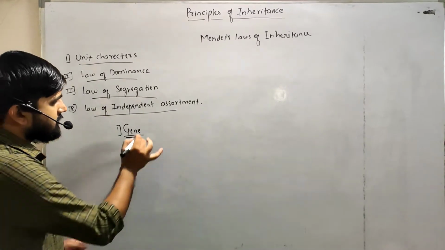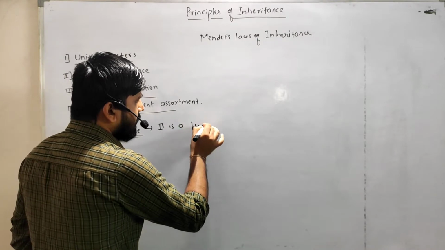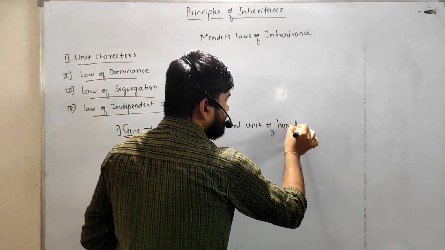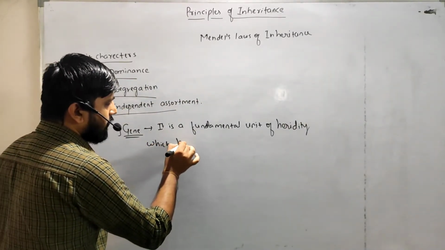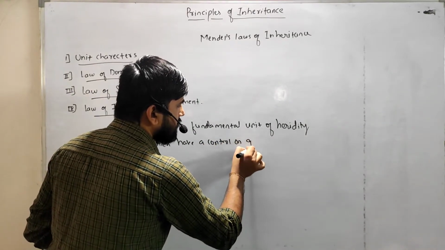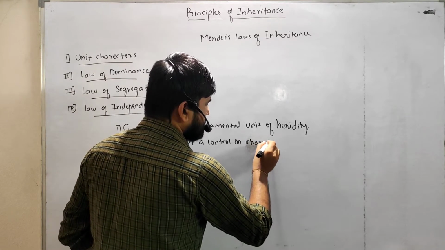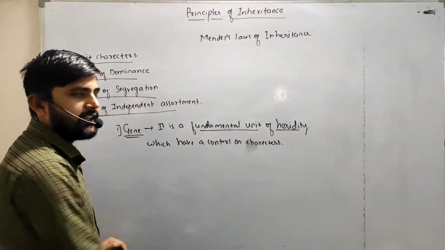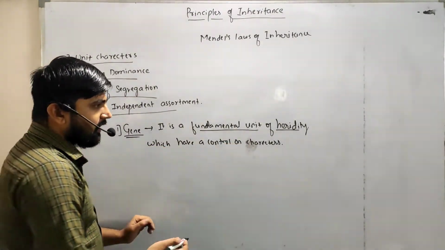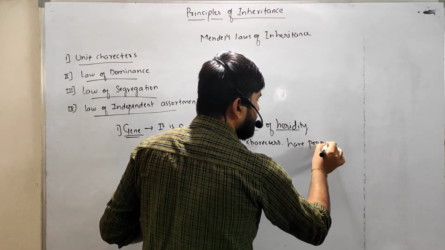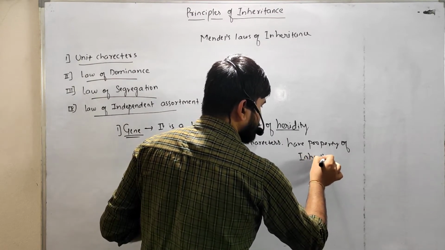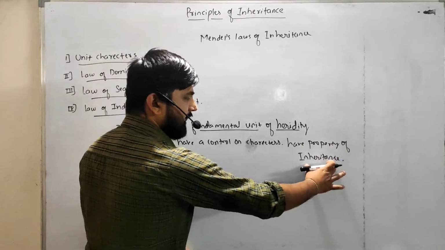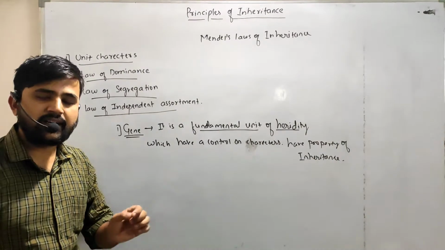What do you mean by gene? A gene is the fundamental unit of heredity which has control on characters and also has the property of inheritance, meaning transferring the characters from generation to generation, that is, from parents to offspring.